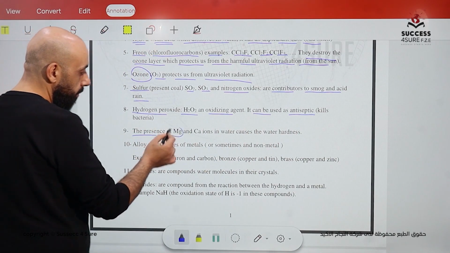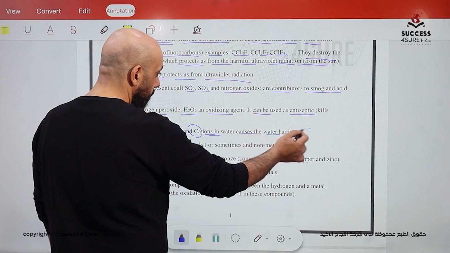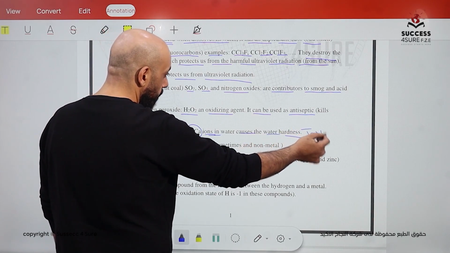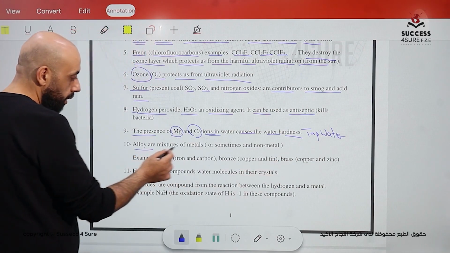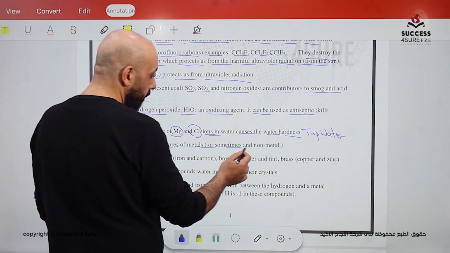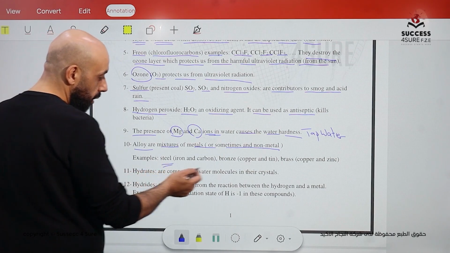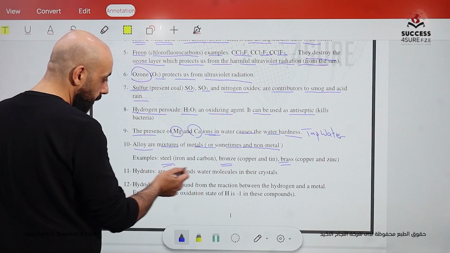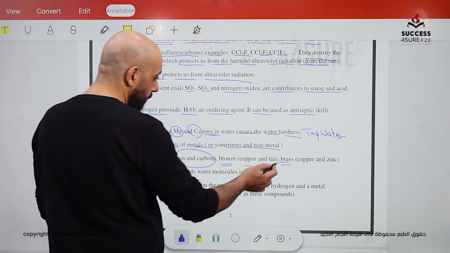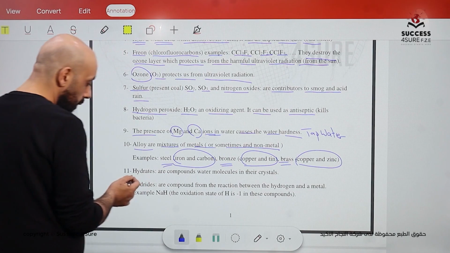The presence of Mg and Ca ions in the water causes the water to be hard. We call it tap water, the water we drink. An alloy is a mixture of metals, or sometimes non-metals, like brass, steel, and bronze. All of them we call alloys. You have to know that steel is iron and carbon, bronze is copper and tin, and brass is copper and zinc, the last one.